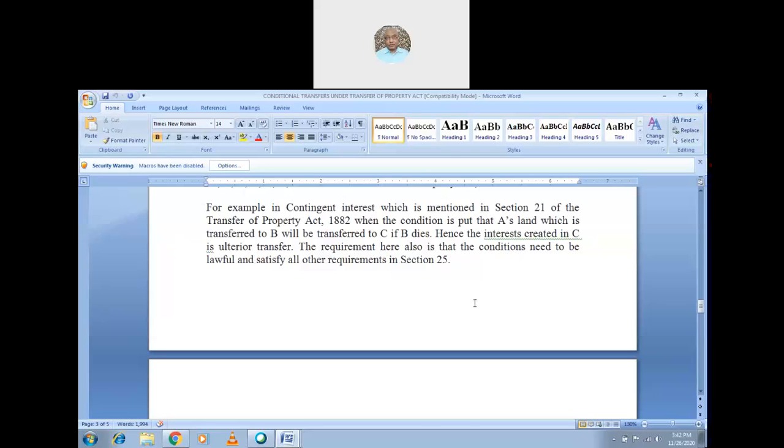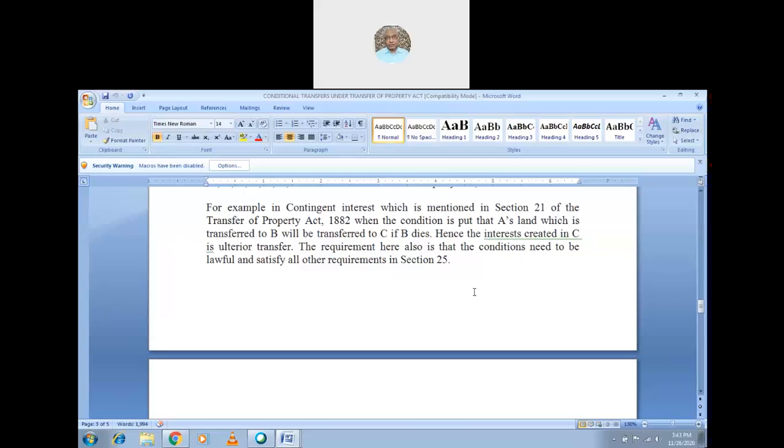The condition is put that A's land, I repeat, A's land which is transferred to B, will be transferred to C if B dies. So when B dies, automatically the property which was to be transferred to B goes to C. It will be clearly written there. Hence, the interest created in C is an ulterior transfer.